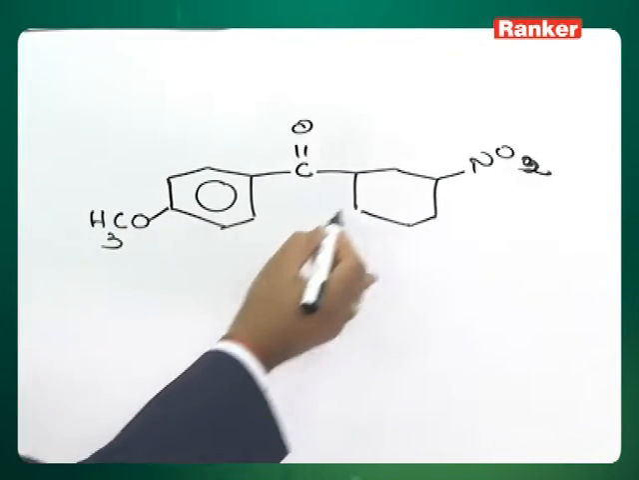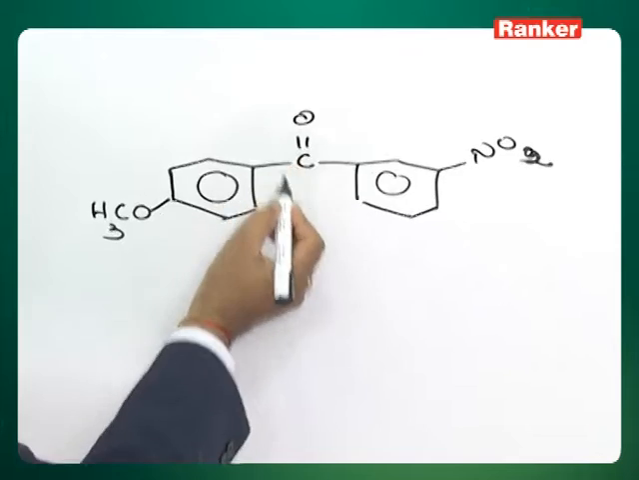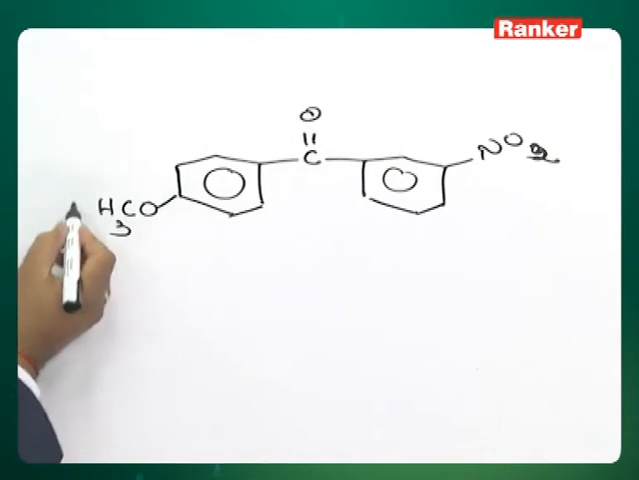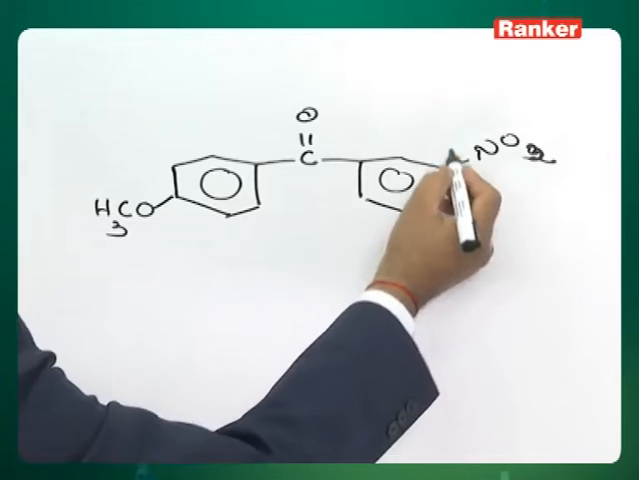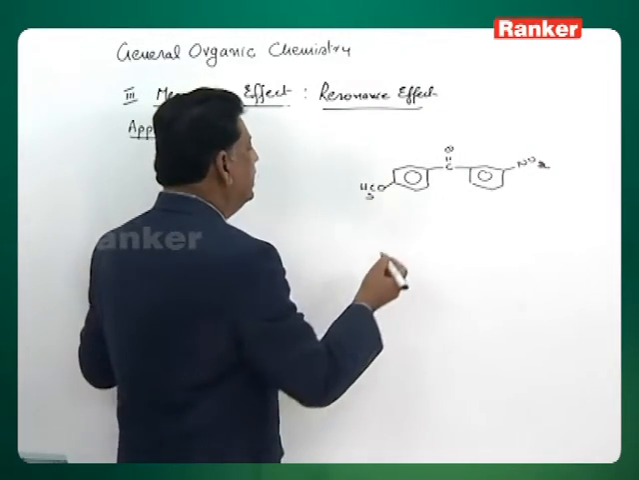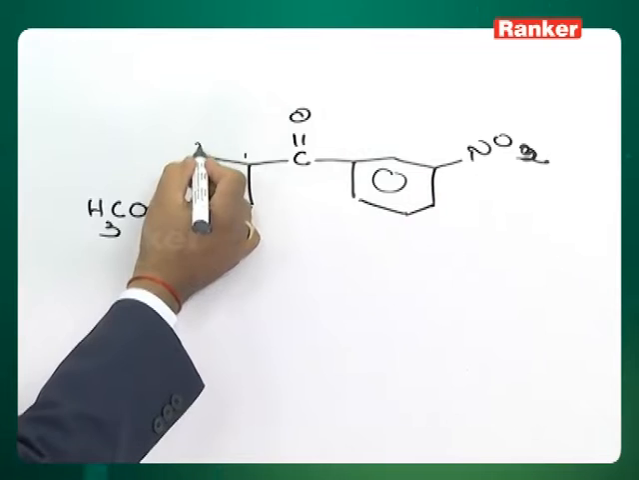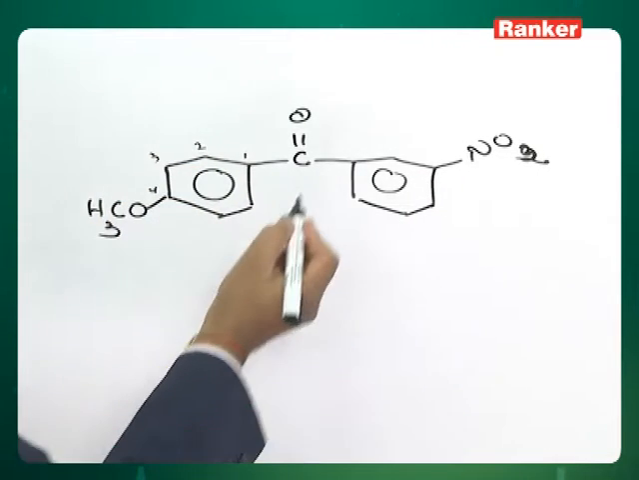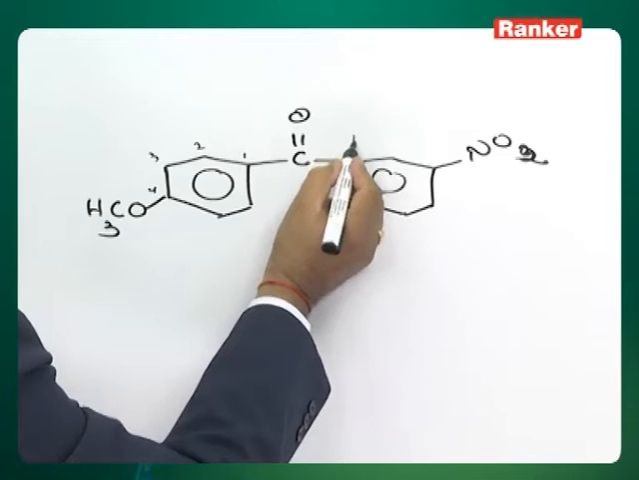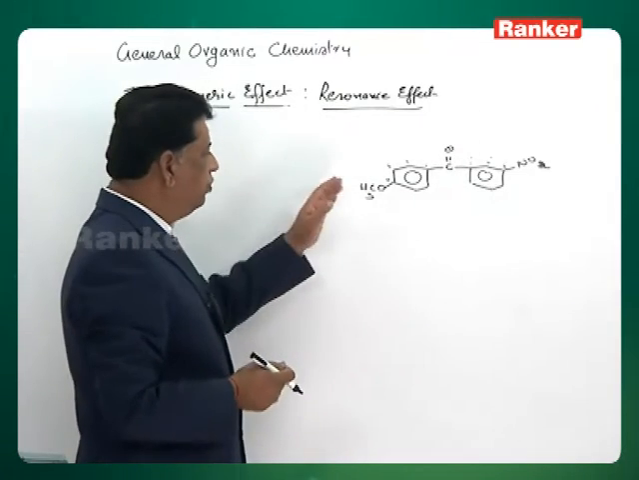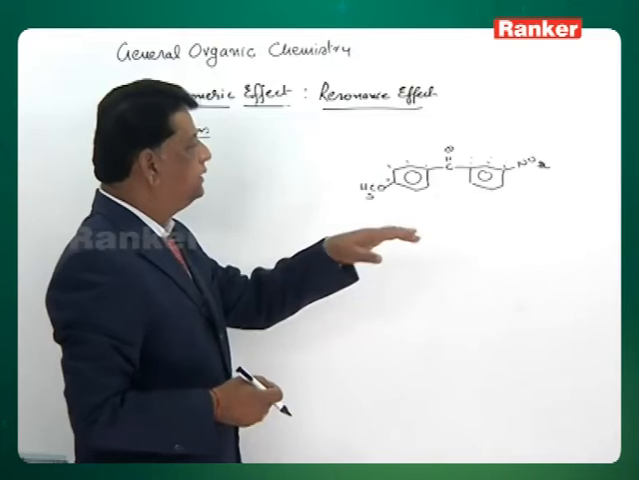This is two phenyls having a ketone. This is called diphenyl ketone. In one ring we have a methoxy group, in the other ring it is nitro. So, one side let us number like this 1, 2, 3, 4: 4-methoxy, and the other side let us number like this 1', 2', 3'. Okay. So, 4-methoxy, 3'-nitro